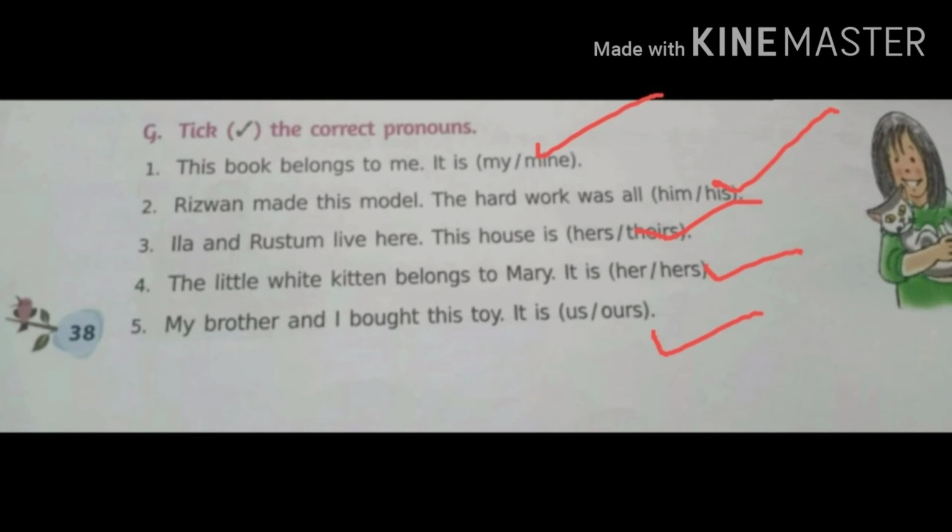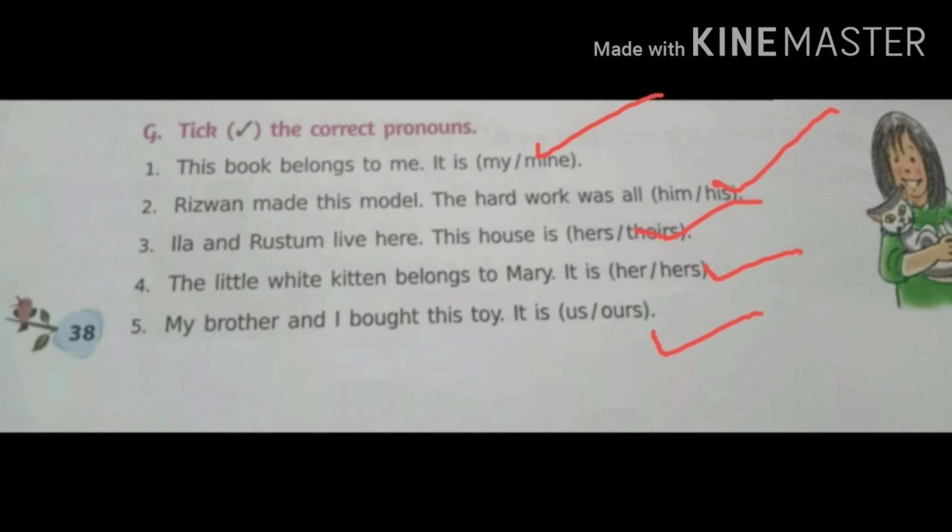Next one is Rizwan made this model. The hard work was all. The options are him or his. The answer is his. Rizwan made this model. The hard work was all his. Next question is Ela and Rustam live here. This house is. The options are hers or theirs. The answer is theirs. Ela and Rustam live here.